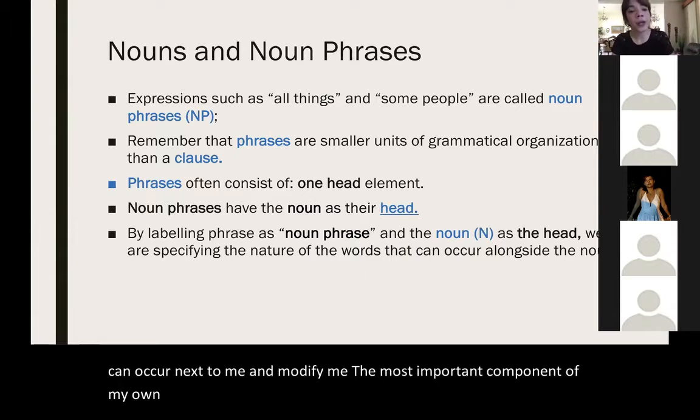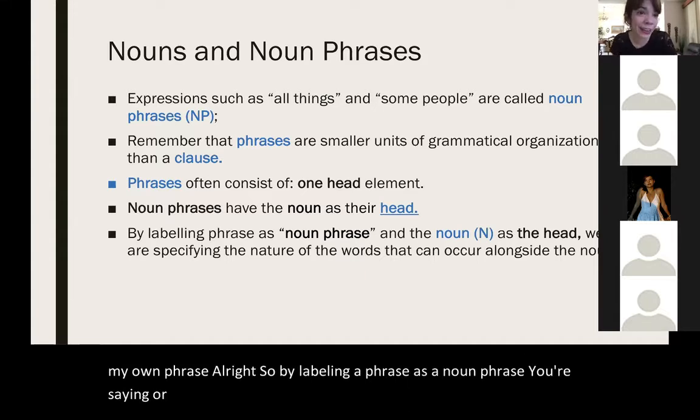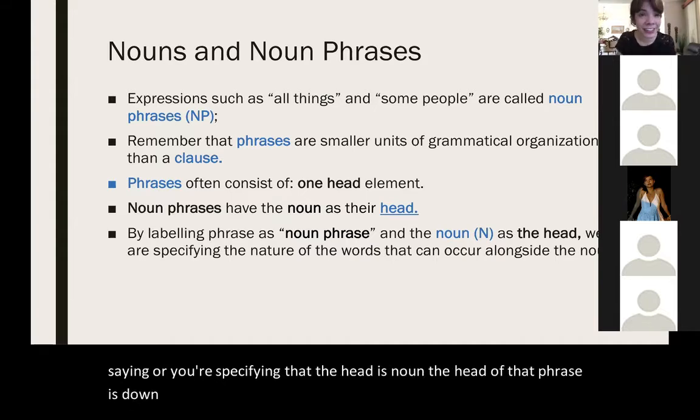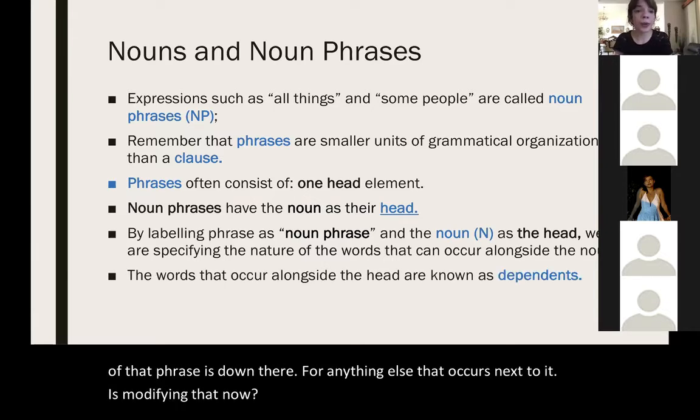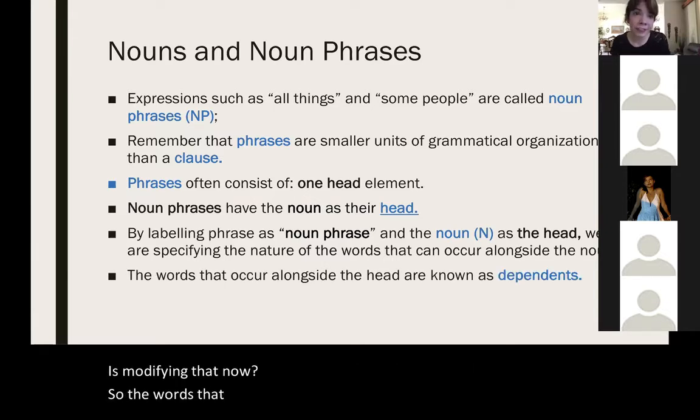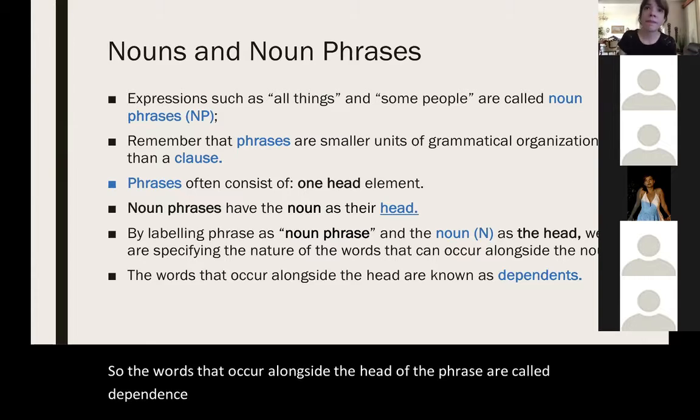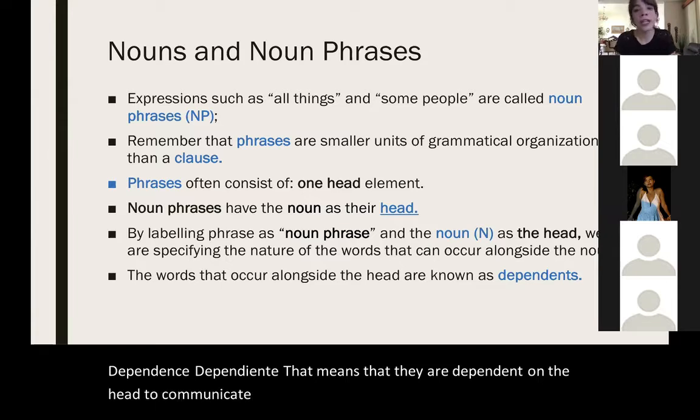All right. So by labeling a phrase as a noun phrase, you're specifying that the head is the noun. The head of that phrase is the noun. Therefore, anything else that occurs next to it is modifying that noun. Okay? So the words that occur alongside the head of the phrase are called dependents, dependiente. That means that they're dependent on the head to communicate meaning. Otherwise, on their own, they couldn't be meaningful.